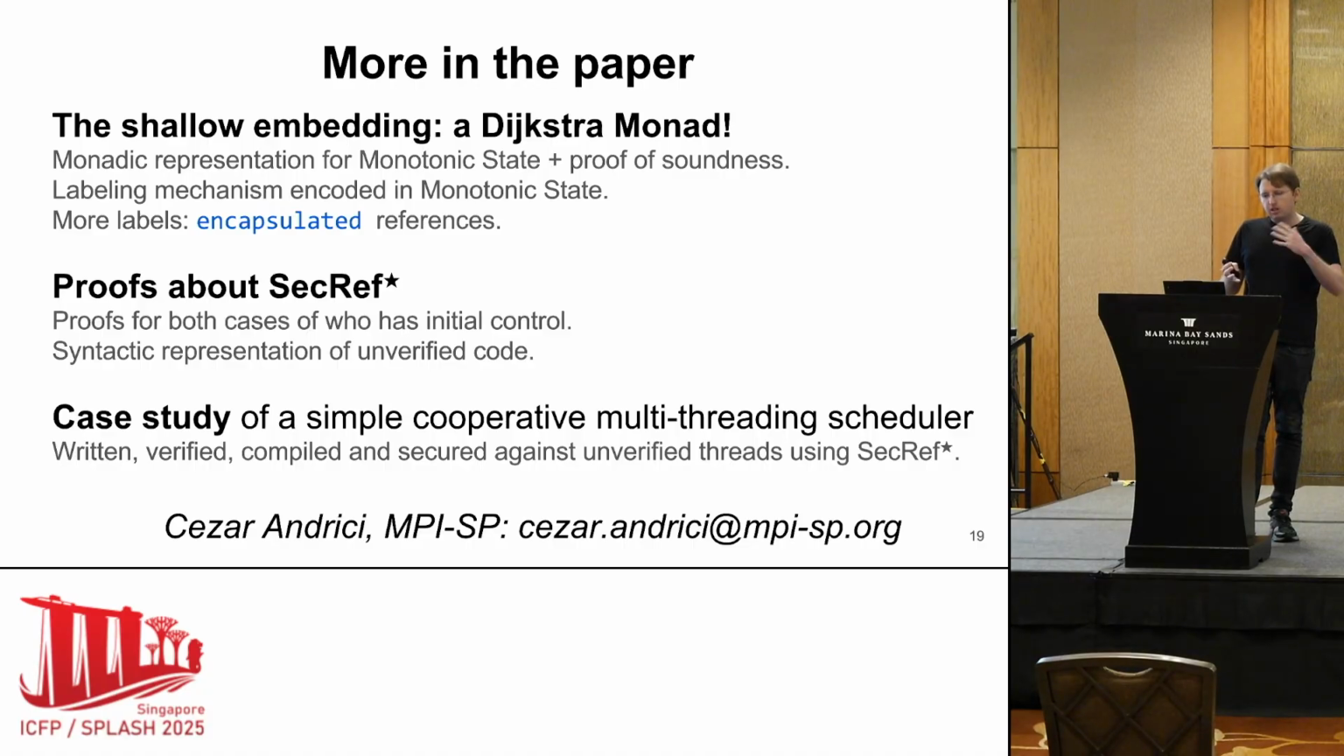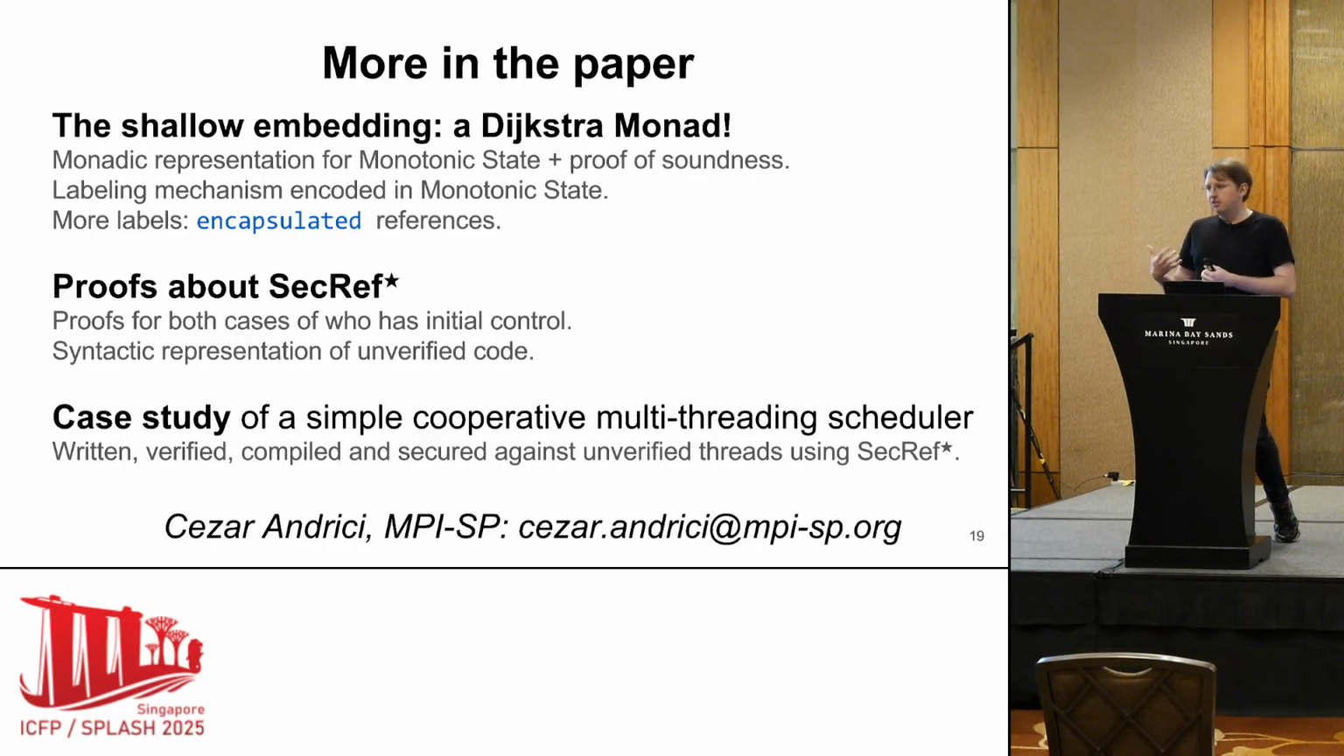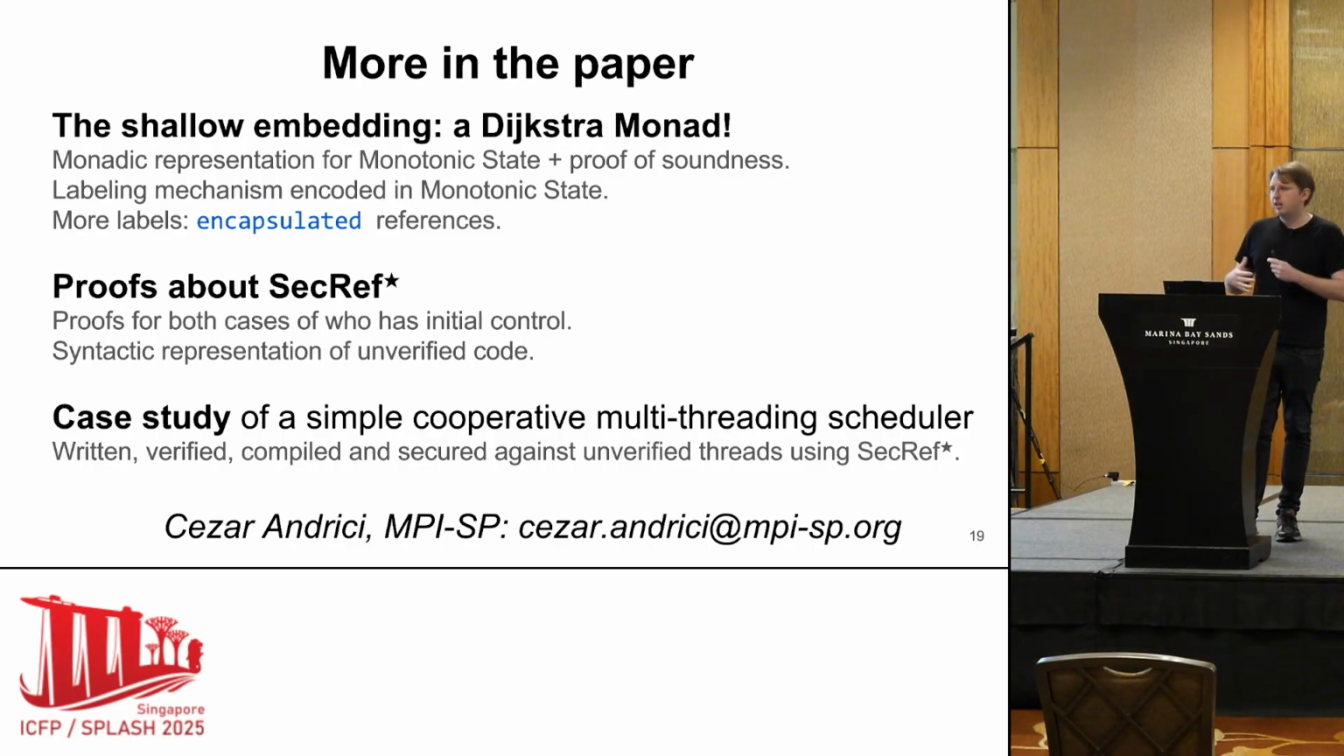We show how we encode the labeling mechanism on top of this monotonic state, and we also have more labels for higher order settings. And also we have an interesting case study of a simple cooperative multi-threading scheduler. So the scheduler is verified, but it schedules unverified threads, and we still are able to prove that the scheduler is fair.